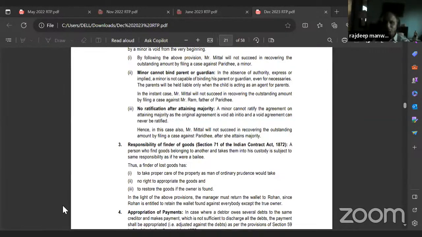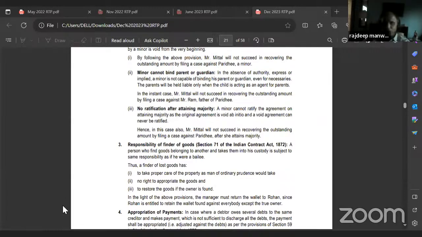Answer to question 3. If neither the creditor nor the debtor decides, then we follow the rule in Clayton's case. Clayton's case is Devaynes versus Noble. I told you it's not there in the textbook, but write it down. Under the rule in Clayton's case, the loans will be discharged in chronological order.